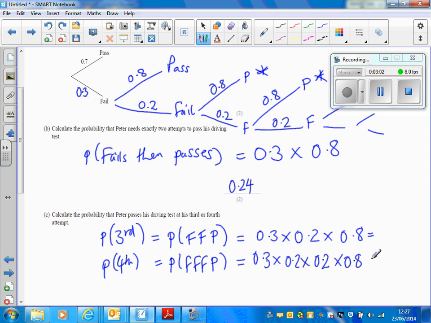Now, if we work each of those out, first one comes out as 0.048. Second one comes out as 0.0096. Now, the question says that he passes his third or his fourth attempt. That always means add, so we're going to add together these two probabilities. If we add them up, we get 0.0576.